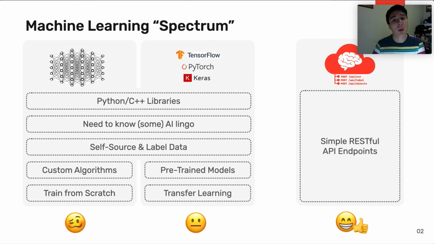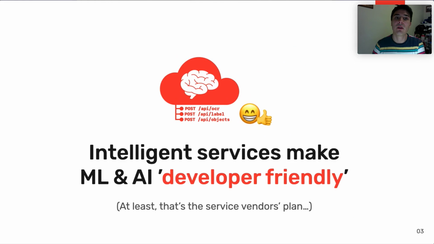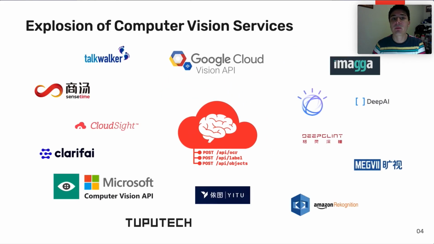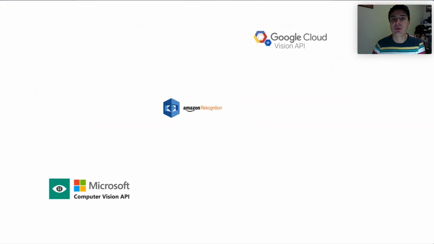An abstraction on top of this would be to use a machine learning framework like TensorFlow to plug in pre-trained models. However, it still requires a basic understanding of machine learning principles. A different approach would be to use a cloud-based service that provides the power of ML through RESTful API endpoints. Through the use of these cloud-based endpoints that developers are already accustomed to, such services have been dubbed developer-friendly machine learning. We've seen an explosion of these types of services, especially in computer vision.